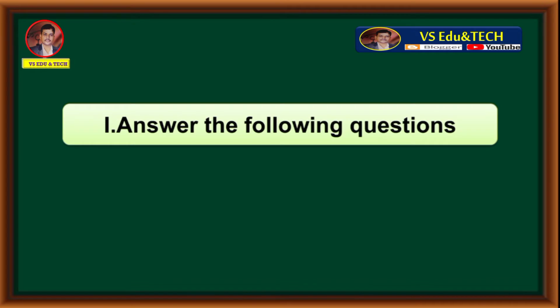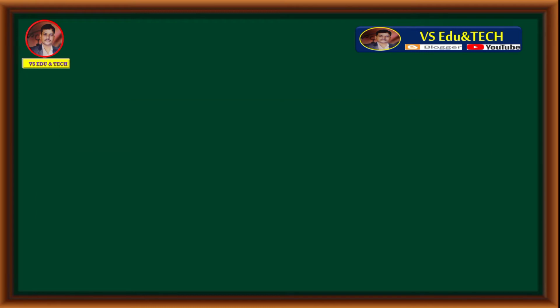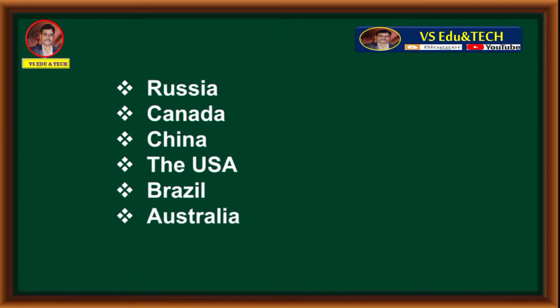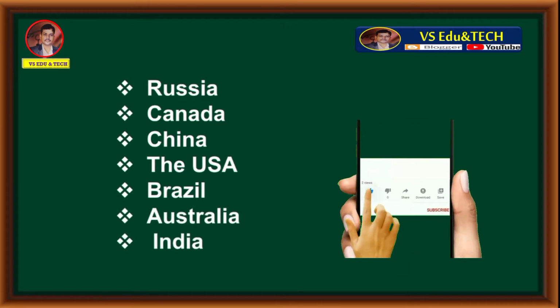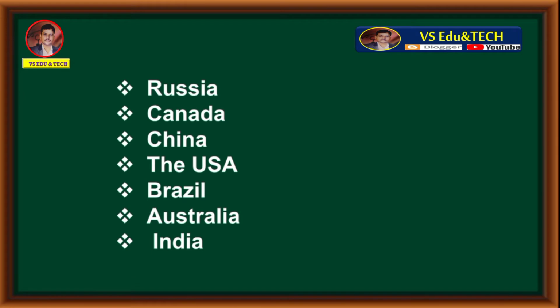Answer the following questions. First one, name the 7 largest countries in the world. Answer is Russia, Canada, China, the USA, Brazil, Australia and India. These are the 7 largest countries in the world. Let's move to second question.